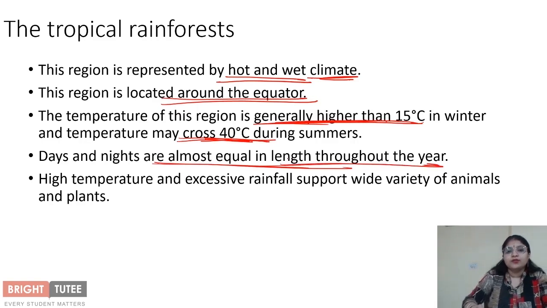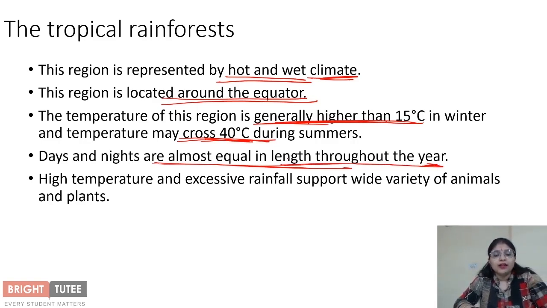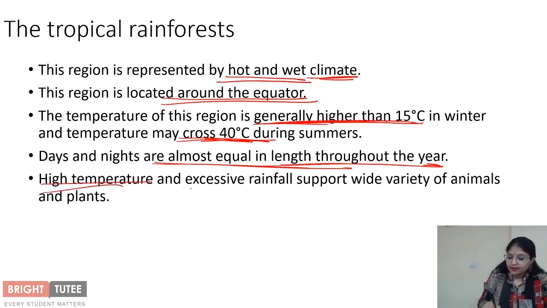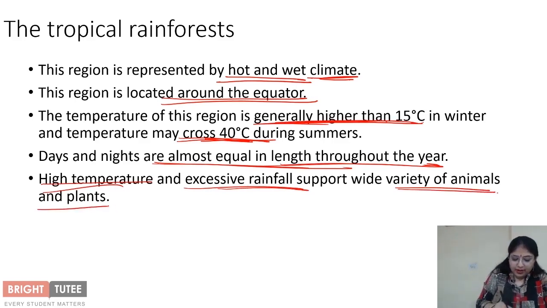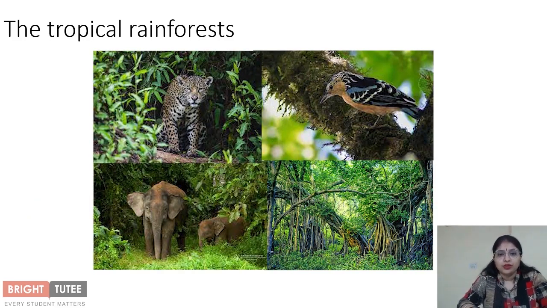Usually in other areas we see that the length of the day and the length of the night varies depending on winter or summer seasons, but in the case of areas of tropical rainforest we do not see this kind of pattern, right? And because of this high temperature and excessive rainfall, we see that there are a variety of animals and plants that are present in this rainforest. So these are certain features of the tropical rainforest and the type of climate that is present there.